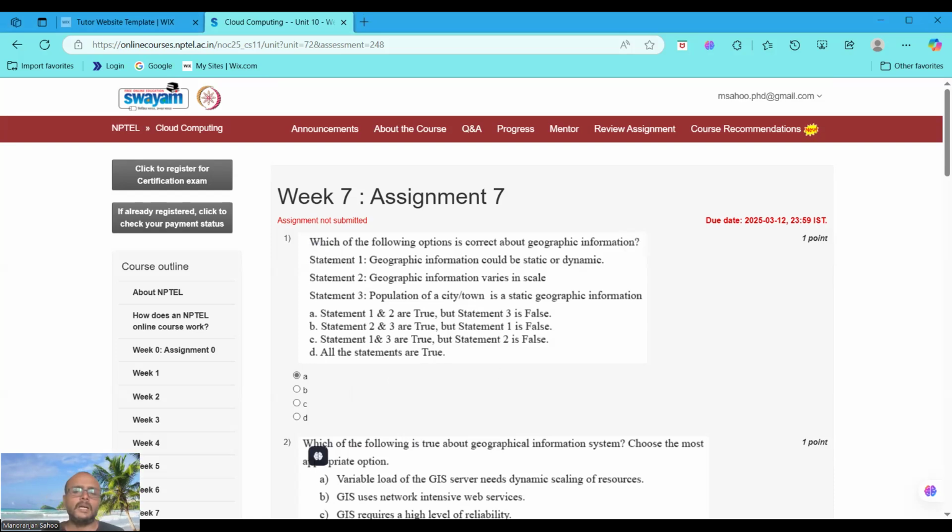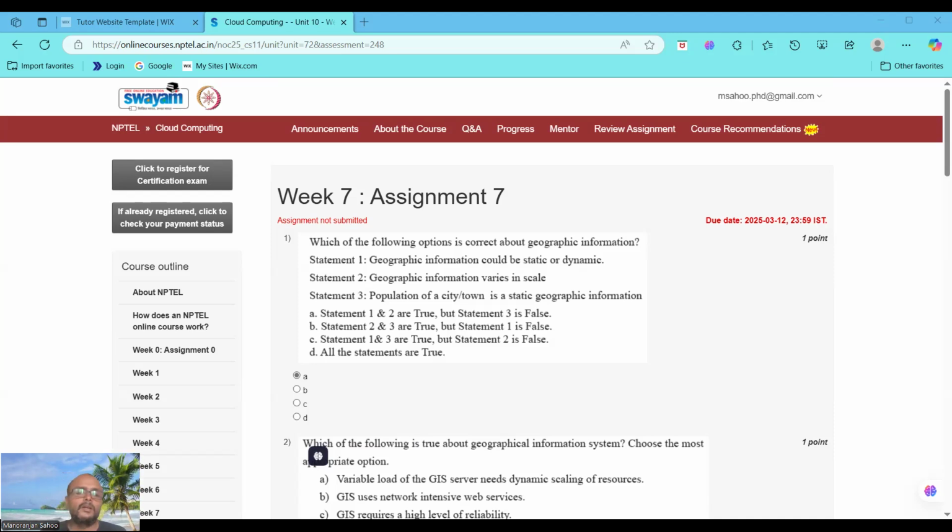We will have a little more discussion about this question. Why is statement 1 true? Geographic information can be static, like fixed coordinates or landmarks, or dynamic, like when real-time traffic is assigned. Statement 2: geographic data varies in scale, requiring different resolutions or granularity.